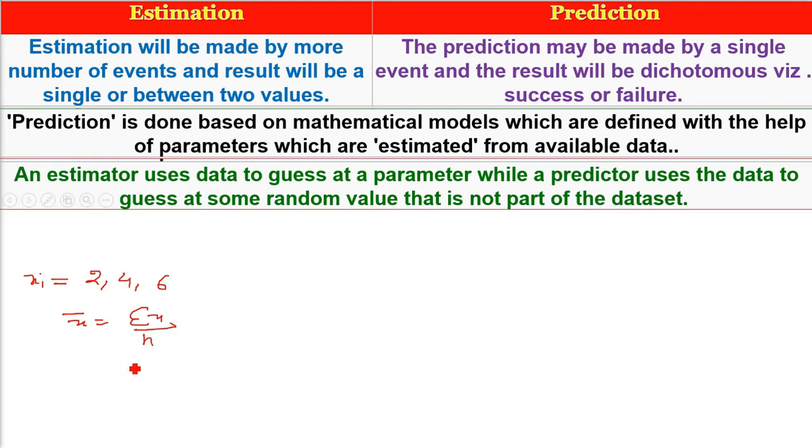That is 2 plus 4 plus 6, which is going to be 12. And we divide by n, that is the total number of variables. So x bar, the mean, is 4. So the estimated value is 4 and the estimator is the mean.